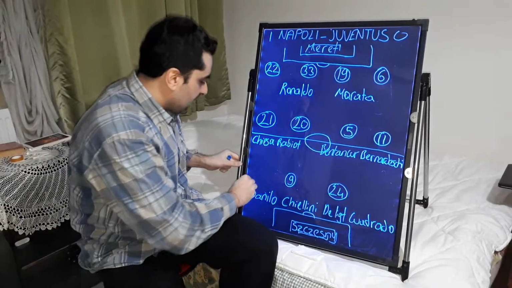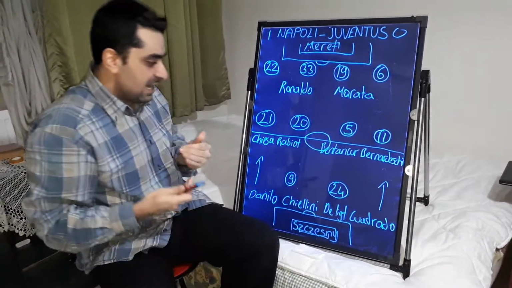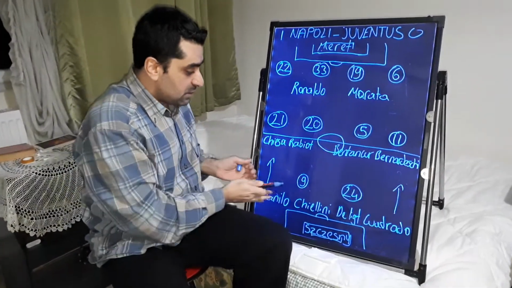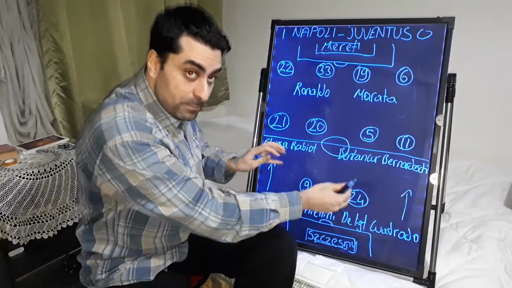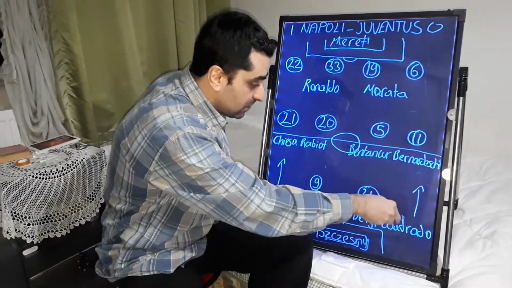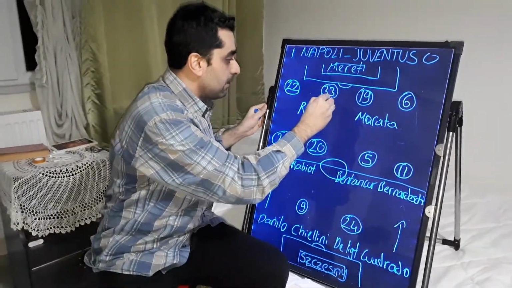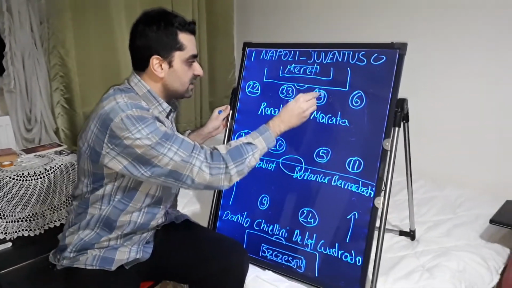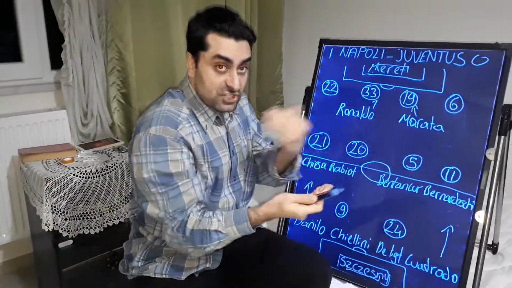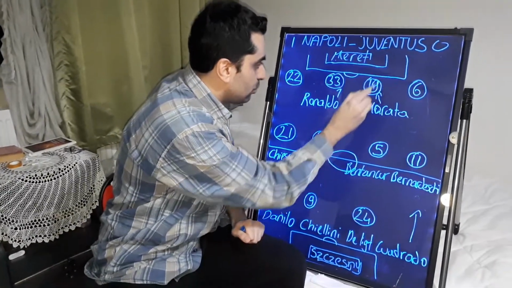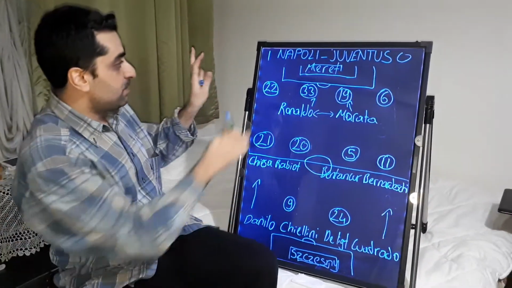Every time Danilo and Cuadrado supported the attacks, the Juventus defense line turned into a back three. Danilo, Chiellini and De Ligt played in the defense of three, and every time Cuadrado came forward and supported the attacks, Ronaldo and Morata pressed Napoli defenders Maksimovic and Rrahmani up front, and they changed their positions between each other.